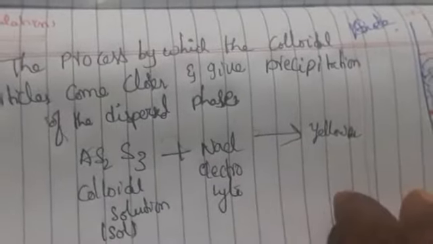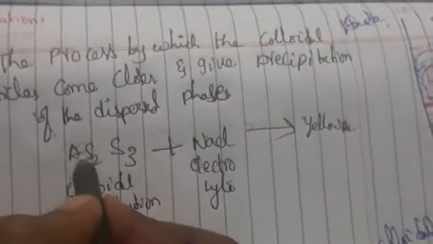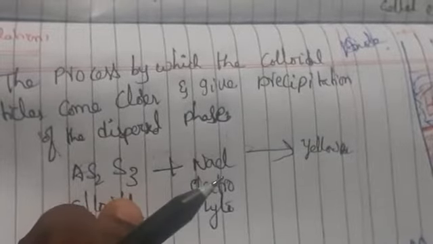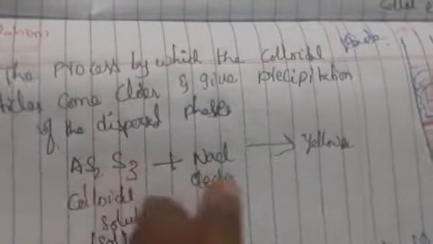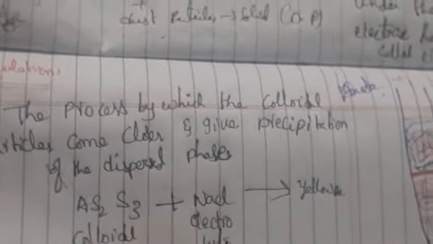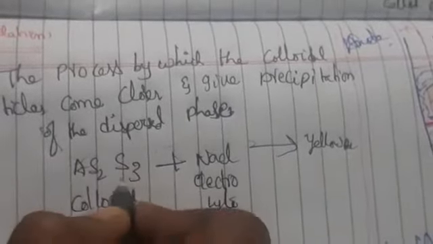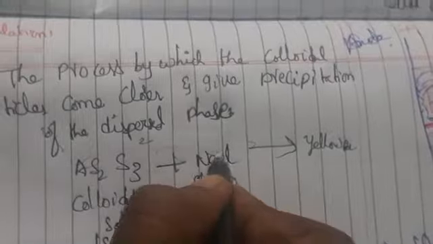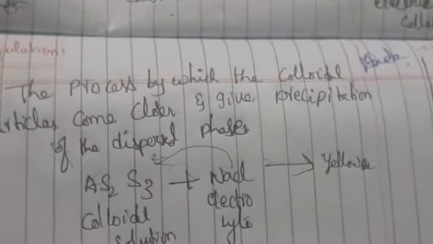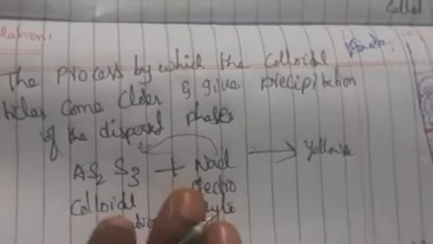We know that particles of arsenic sulfide are negatively charged, as we discussed in the previous class. When sodium chloride is added, the Na+ ions combine with the sulfide, S2-, and neutralize the negative charge on the colloidal particles.